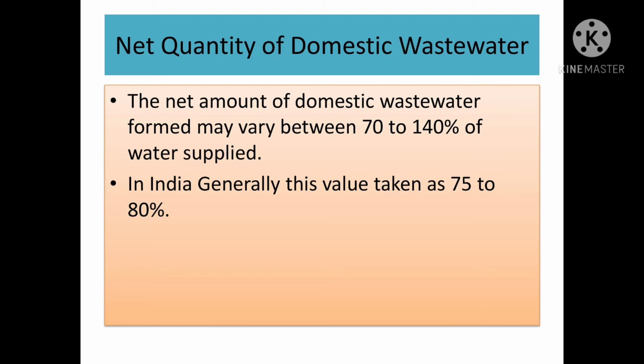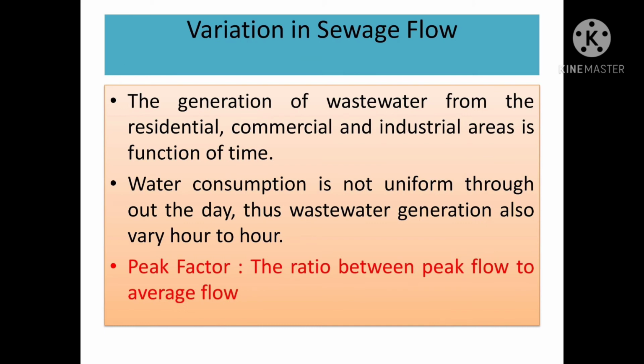In India, generally this value is taken as 75 to 80%. The generation of wastewater from residential, commercial and industrial areas is a function of time. Water consumption is not uniform throughout the day, thus wastewater generation also varies hour to hour. To find the peak factor, the ratio between peak flow and average flow is called the peak factor.